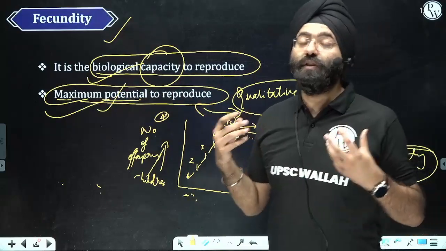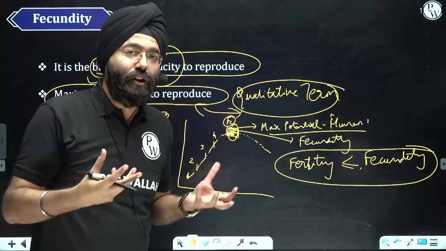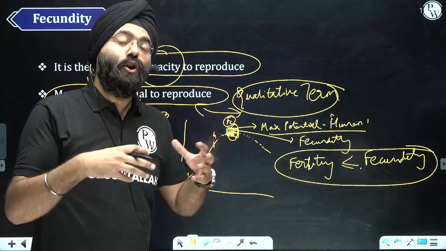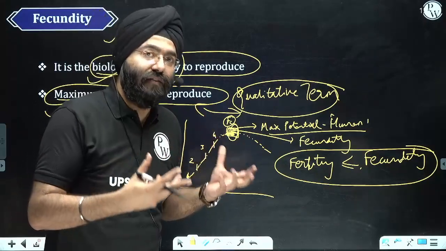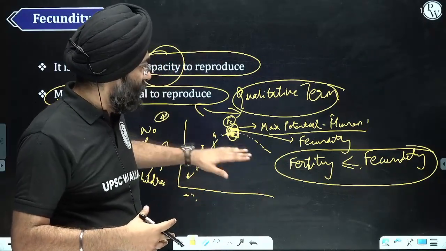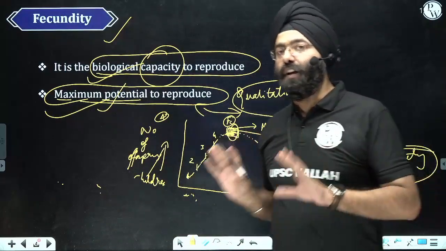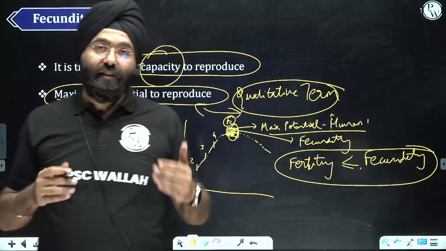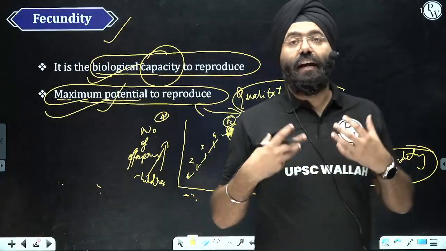to reproduce. In other words, if we say, because it is a hypothetical term, we cannot actually quantify it. That is why we say it is a qualitative term, right? Fertility is a quantitative term. So fecundity is a potential, and fertility is less than or equal to fecundity. So this is the relationship between fertility and fecundity.